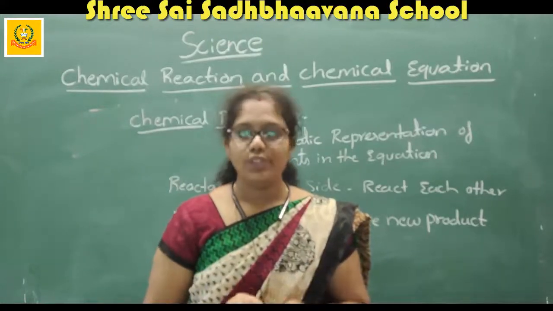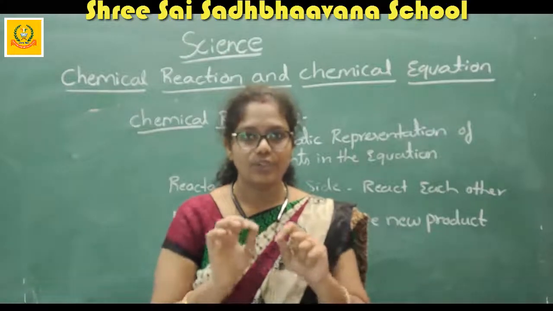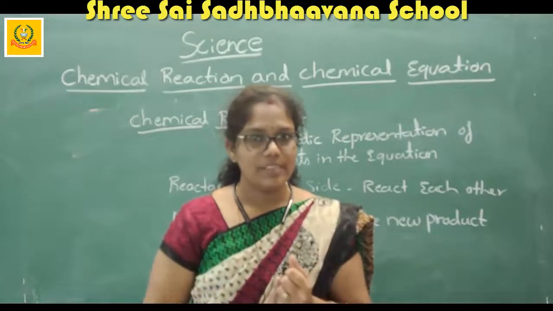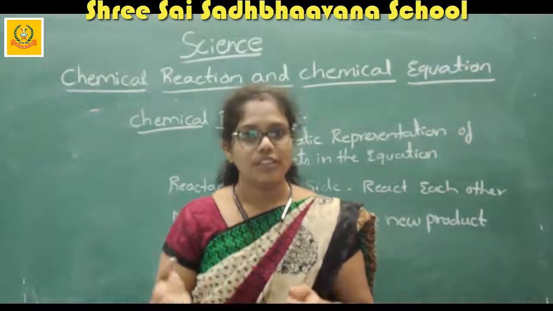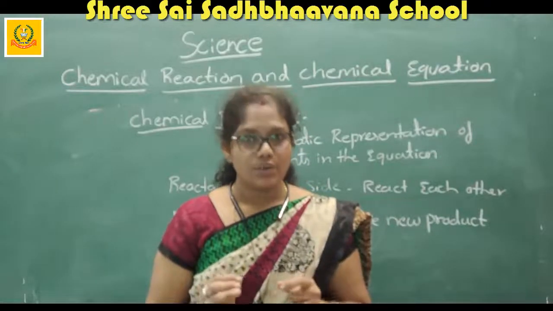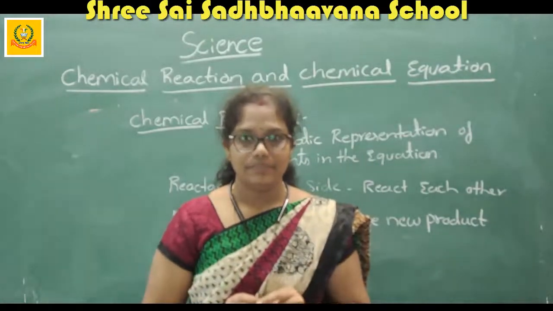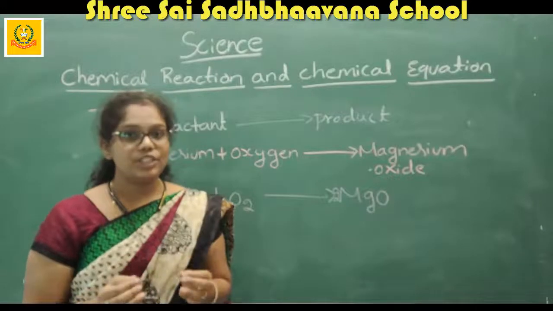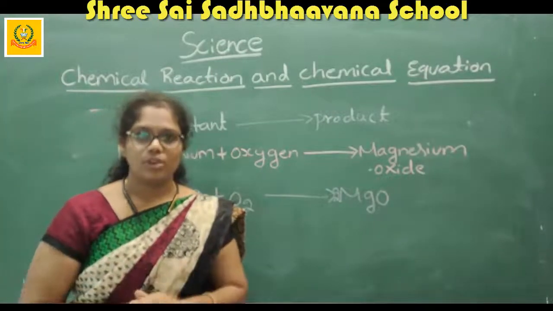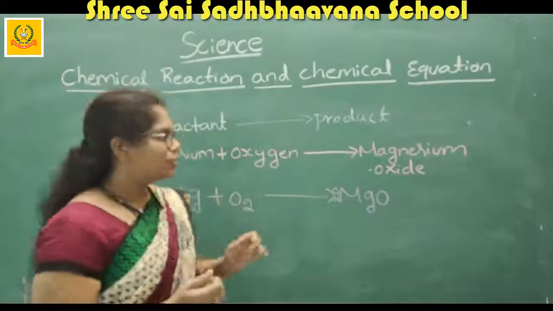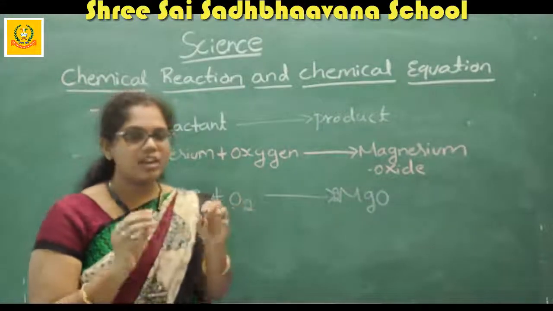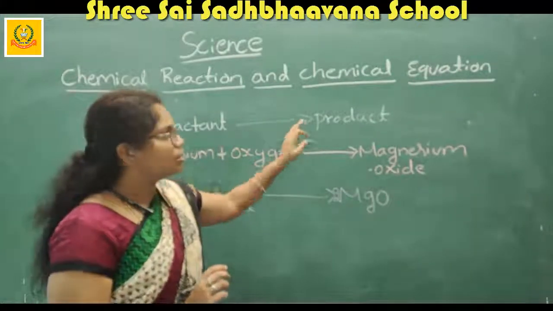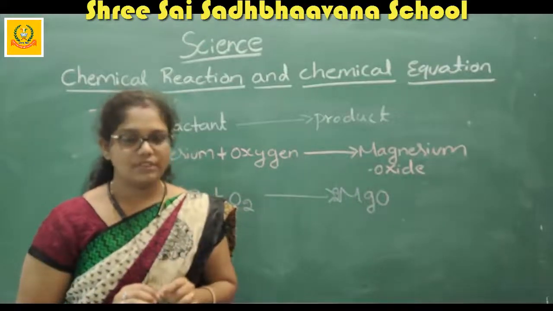Now we are going to see how to write the chemical equation for this one. I said that we should know what should be present at the reactant side and what should be present at the product side. Now we are going to see the reaction for how the magnesium oxide is formed. I said that the reactants are always written on the LHS of the equation and the product should be written on the RHS of the equation.